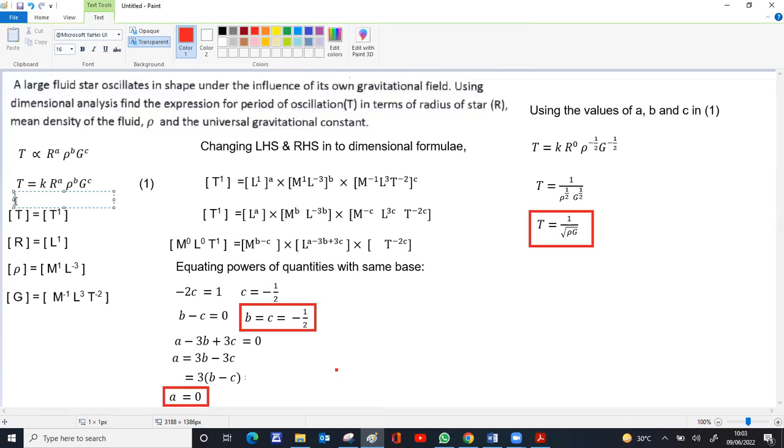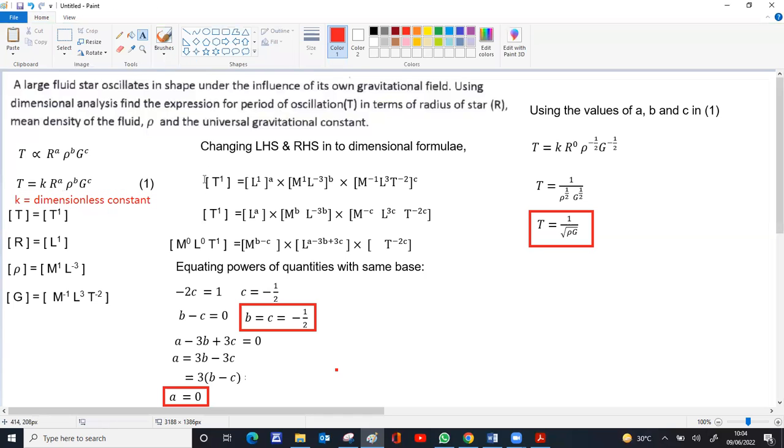And the next part is we need to know the dimensions of all the quantities on the LHS and RHS. So list the dimensions of all the quantities on the LHS and RHS. After that, in place of each quantity, substitute the dimensions. So T will go as T raised to 1 dimension formula. K doesn't have a dimension. R will come as L raised to 1. Rho will come as M raised to 1, L raised to minus 3. The exponents A, B, C remain the same, similar to that.